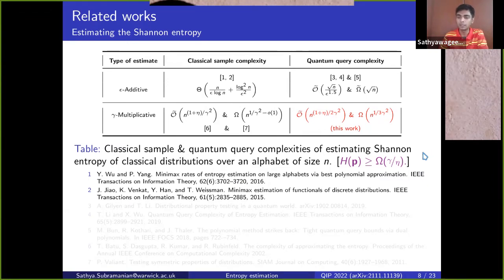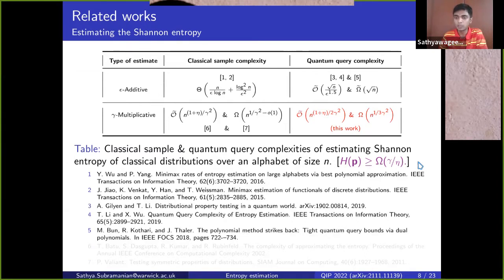Okay, so there's been a lot of work on entropy estimation in the last two decades in both the classical and quantum algorithms literature. Additive estimation has essentially been tightly characterized. The classical sample complexity of estimating the Shannon entropy to additive precision is essentially linear, so it's n over log n, and it depends inversely on the precision that you want. The quantum query complexity of this problem was shown to be quadratically better than the classical complexity, so it's square root of n. This was recently proved by Gilyén and Li in 2019.